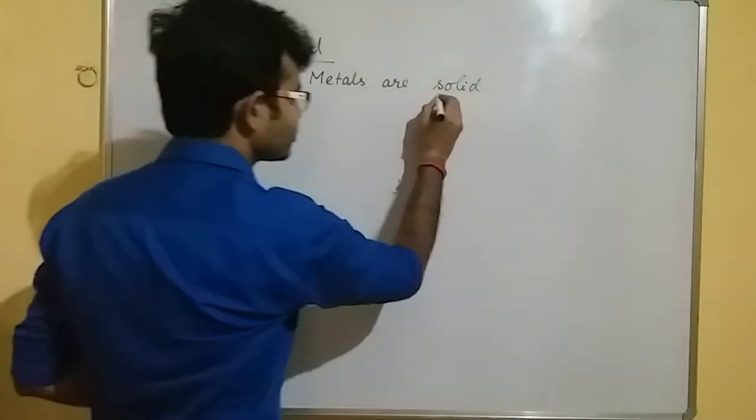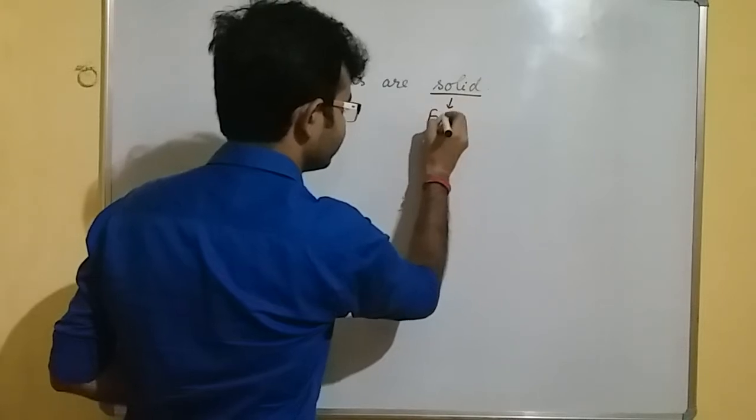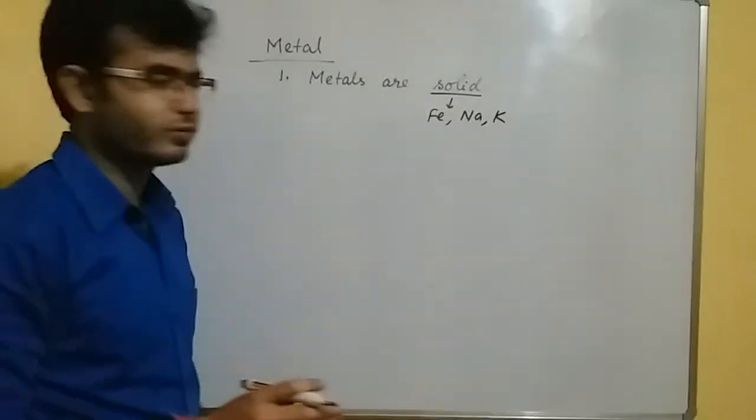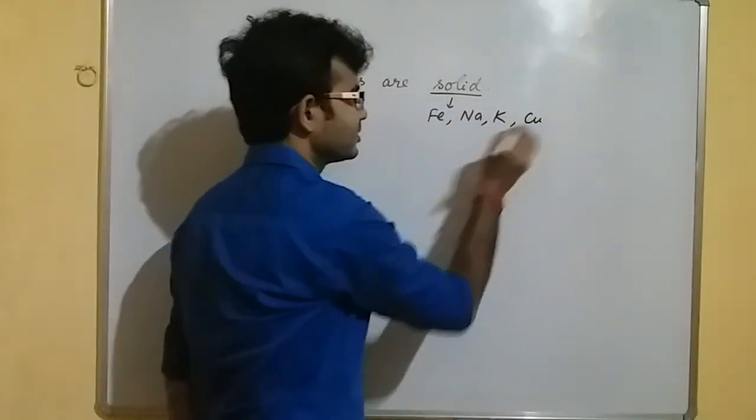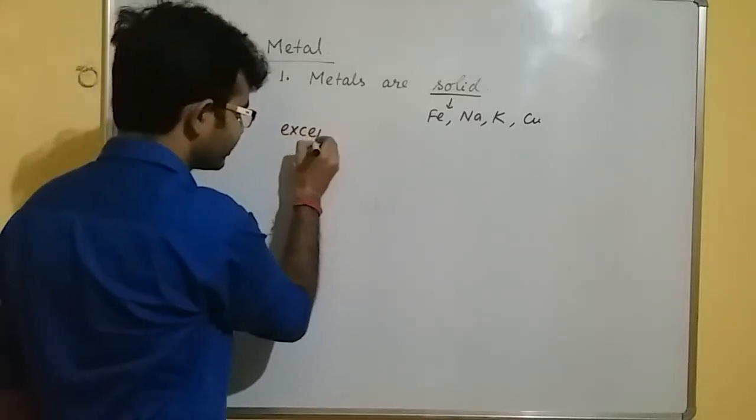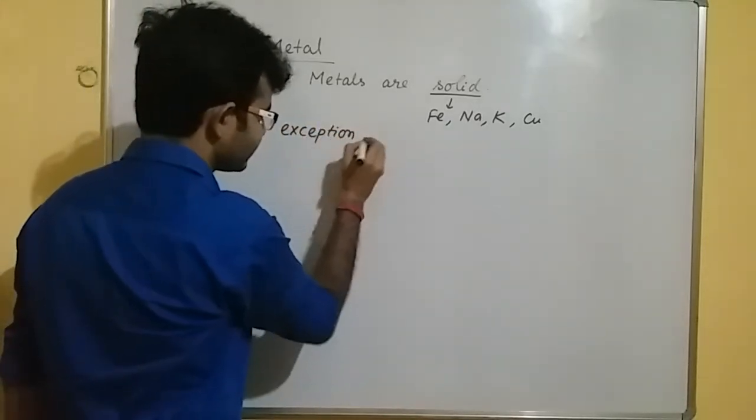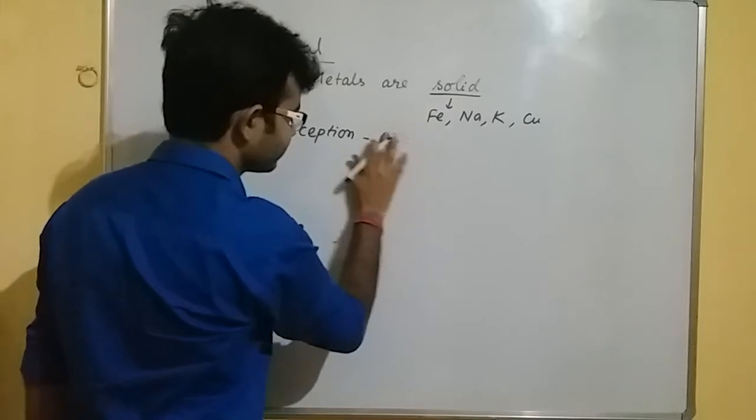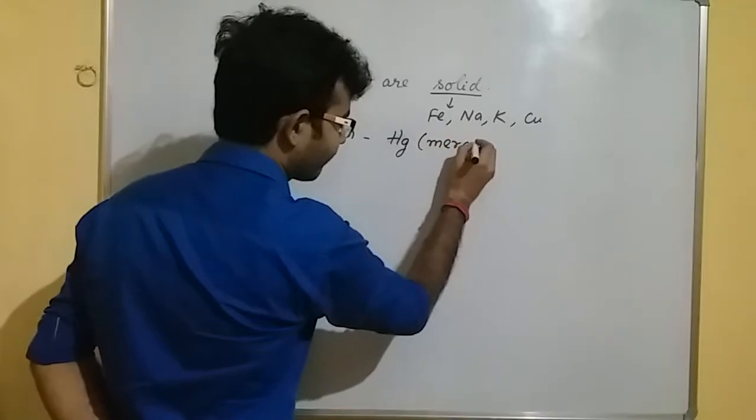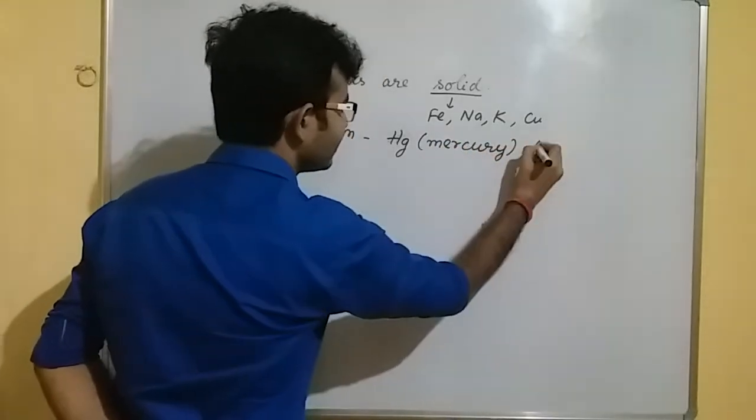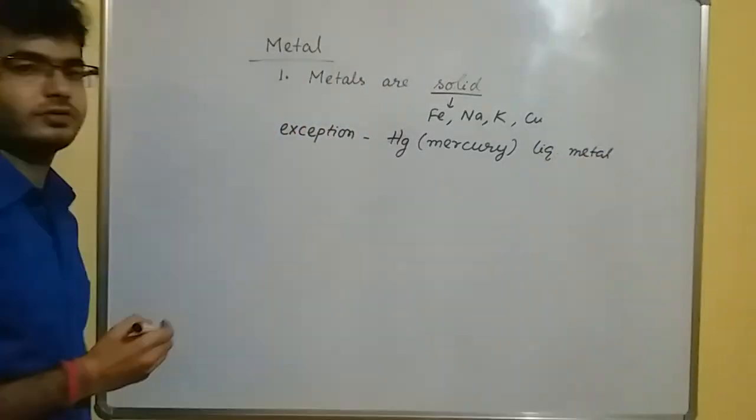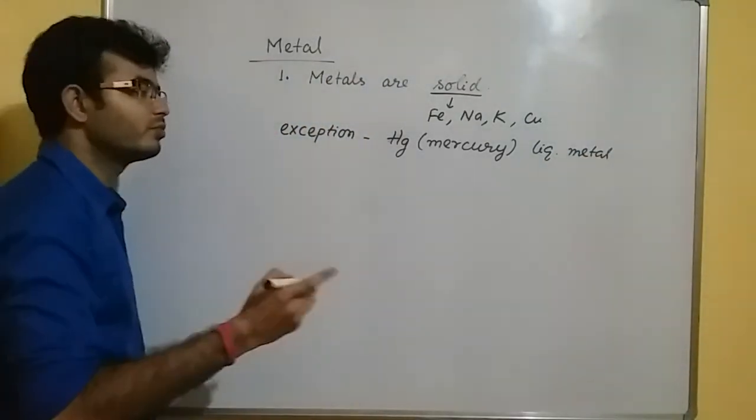If we take the example of solid metals like iron, sodium, potassium, these all are solid metals. We also observe the copper where these are solid. Now there is an exception. You have to learn about exceptions also. There is an exception, mercury. It is a liquid metal. Metals are solid except mercury, which is liquid at room temperature.